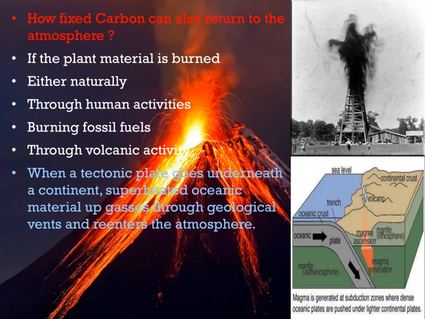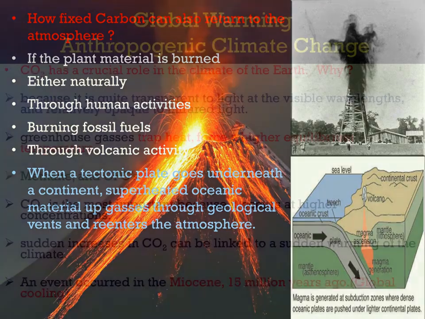Then coming to how fixed carbon can also return to the atmosphere. If the plant material gets burned, sometimes naturally, through respiration, through human activities, or through volcanic activity, when a tectonic plate goes underneath a continent, superheated oceanic material outgases through geological vents and re-enters the atmosphere. So, through these processes, the fixed carbon can also return to the atmosphere.